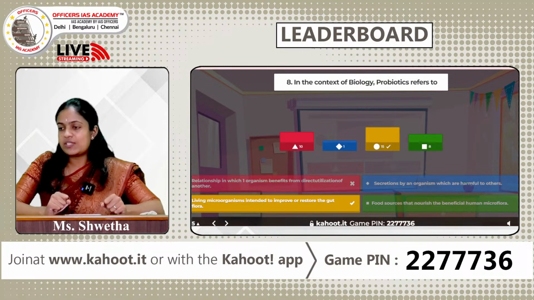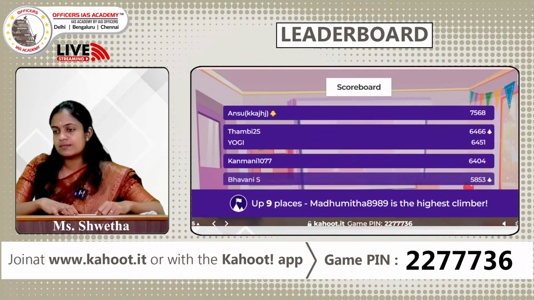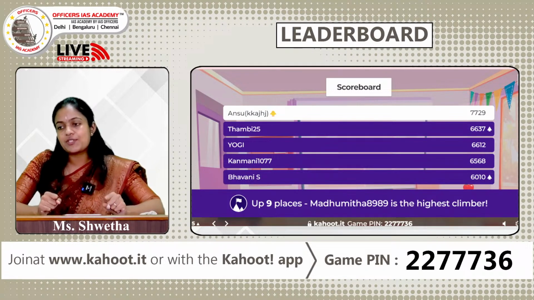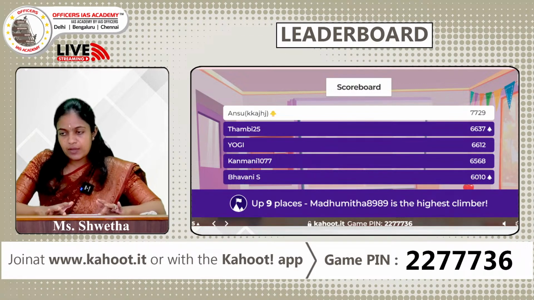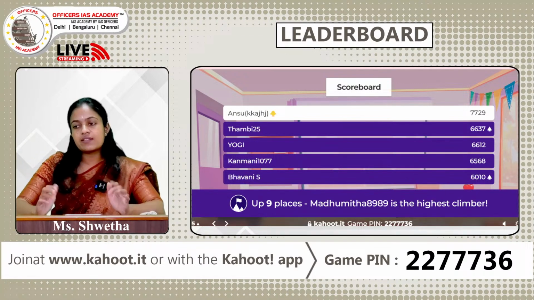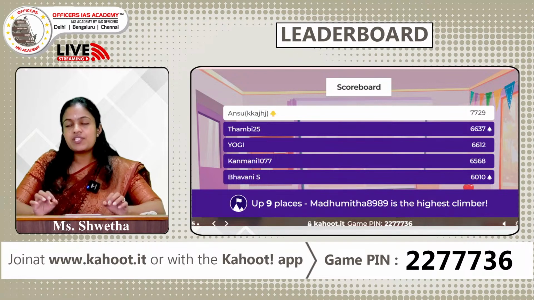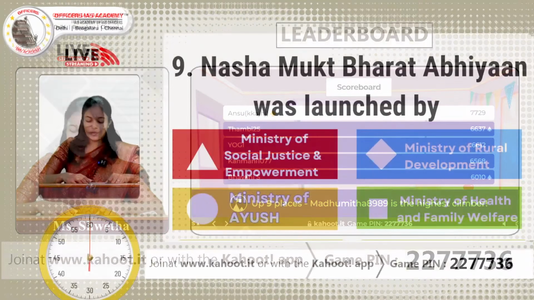Let us pass on to the leaderboard. Okay, Anshu's not giving up on the first place today. Followed on the second place we have Thambi, and on the third we have Yogi. On the fourth place we have Kanmani, and a new person Bhavani enters into the fifth place. Great. Madhumita is the highest climber. She has climbed up by 9 places. Good going, guys. Let us pass on to the next question.